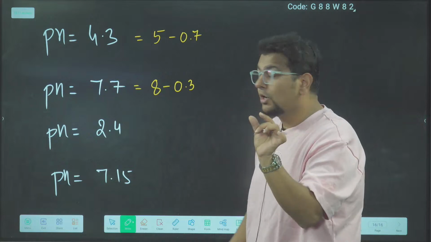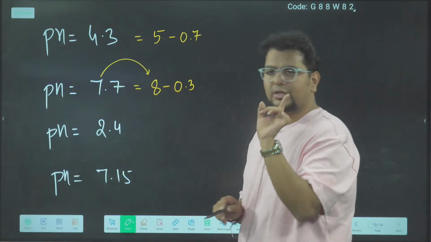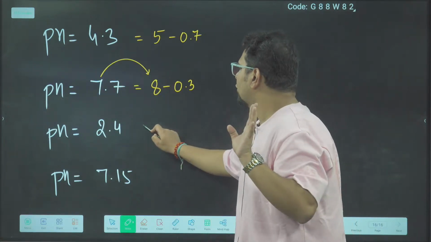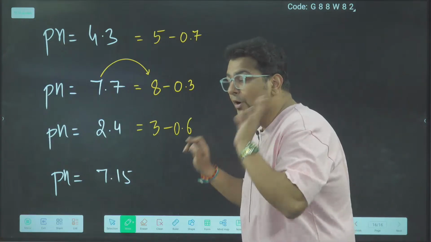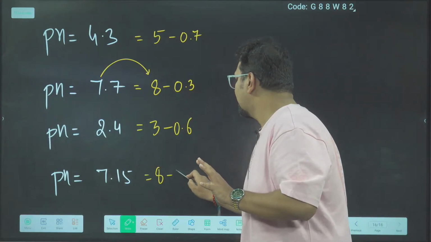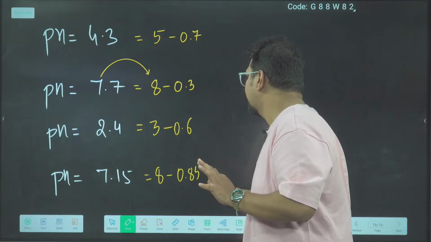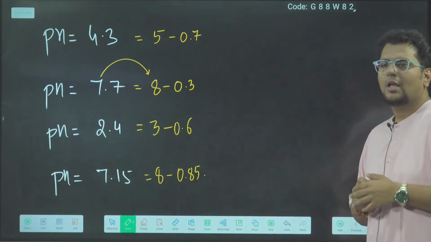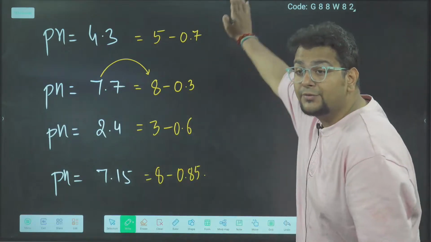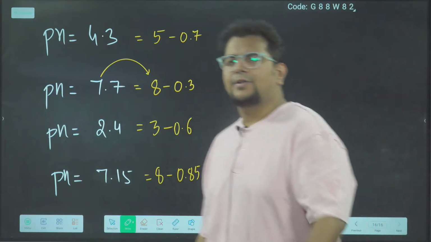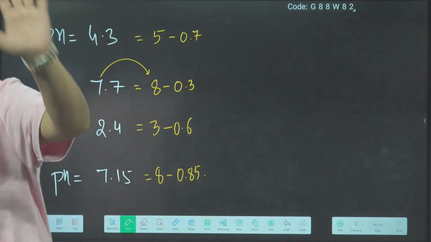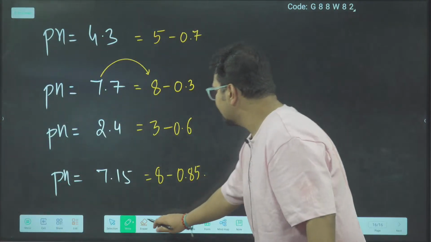You have to make sure that you take just one number larger. Like 2.4, you will say 3 minus 0.6. 7.15, you will say 8 minus 0.85. In this form, are you comfortable with how to write? Quickly say. Those who are comfortable, are you comfortable writing in this form?